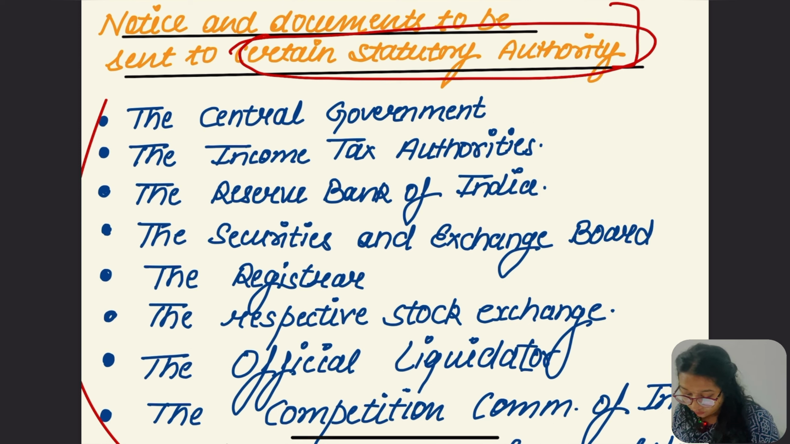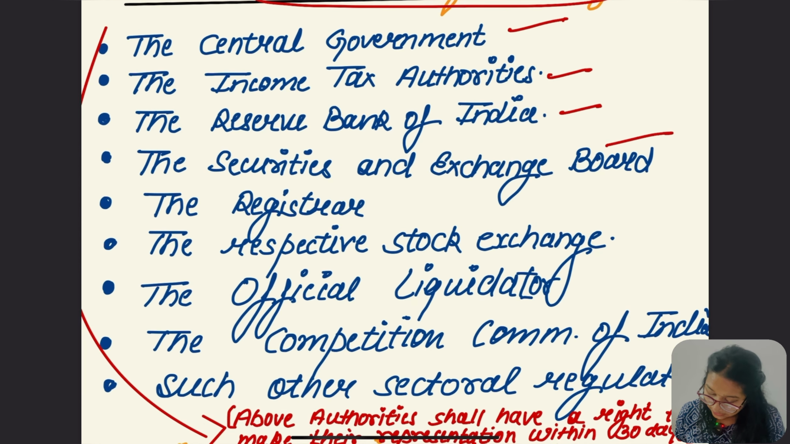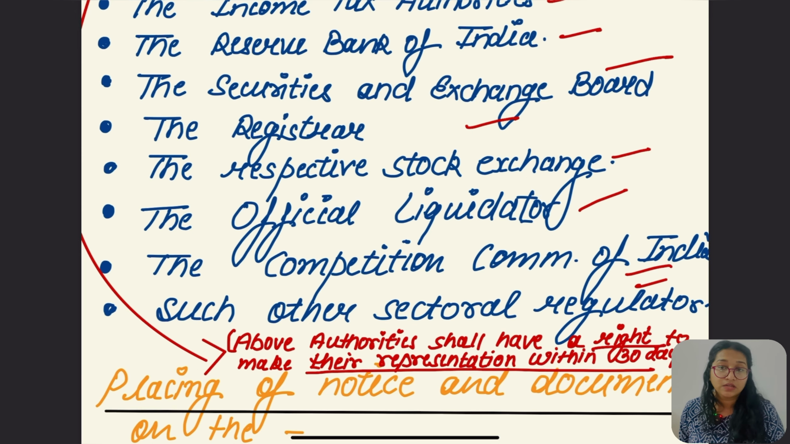Now let's check who are going to be that statutory authority. Number 4, central government. The income tax authority, the Reserve Bank of India, Securities and Exchange Board of India, the registrar, the respective stock exchange, the official liquidator, the Competition Commission of India, and such other sectoral regulator. The above authorities shall have a right to make their representation within 30 days.